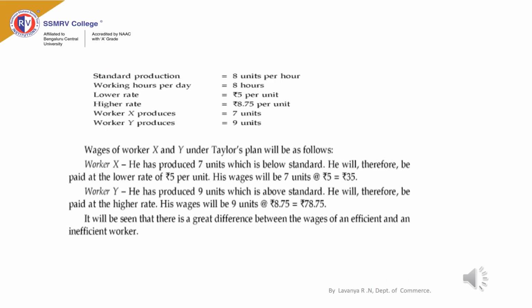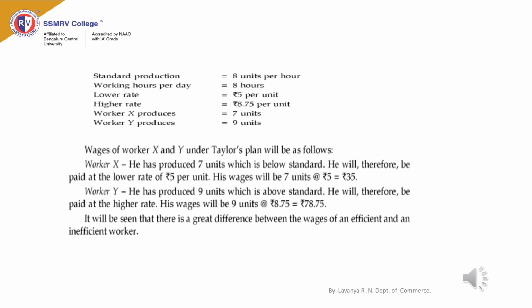Let us understand the calculation of wages under Taylor's plan. From the following information, you are required to calculate wages. Let us understand the question. The standard production is estimated through time and motion study, and it is estimated that the worker is required to manufacture 8 units in 1 hour, and working hours per day is 8 hours.